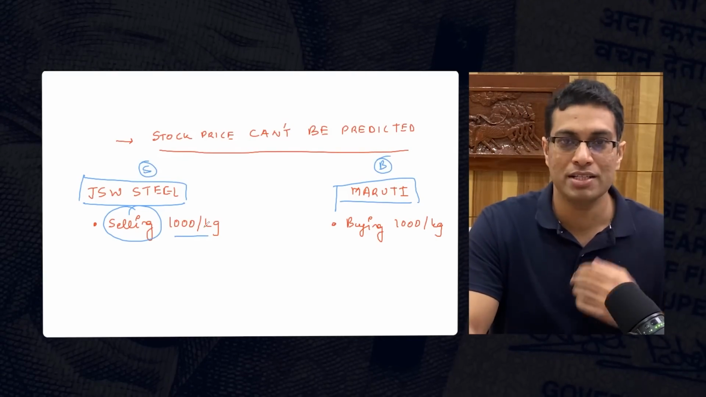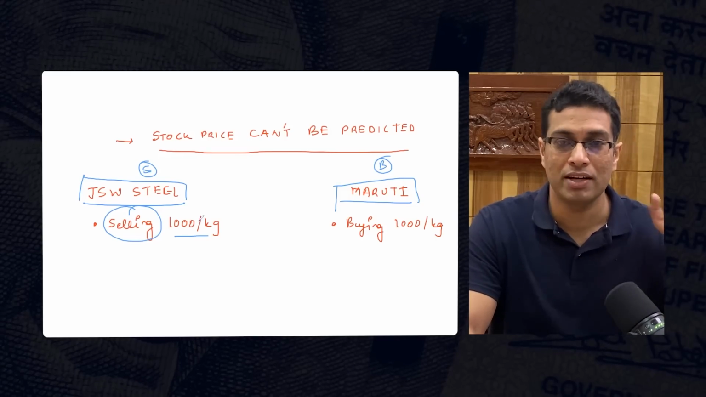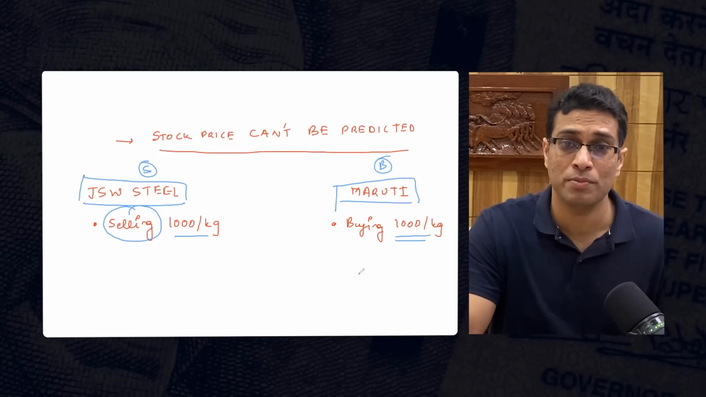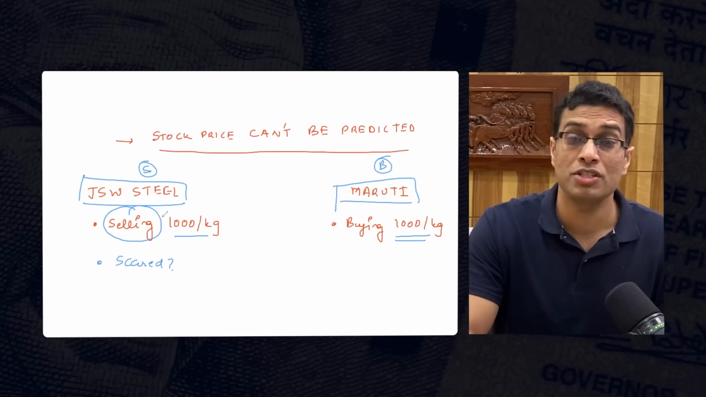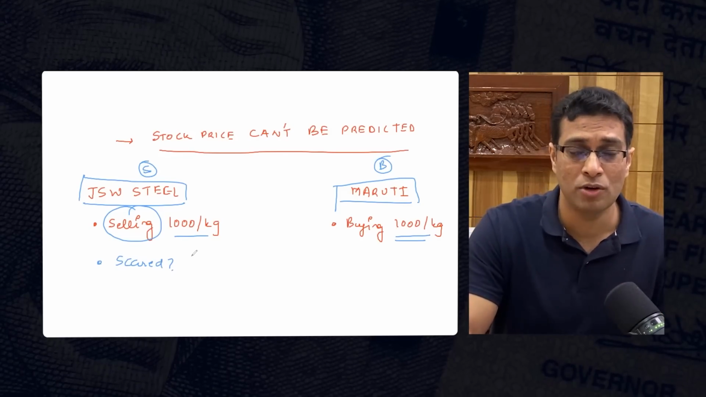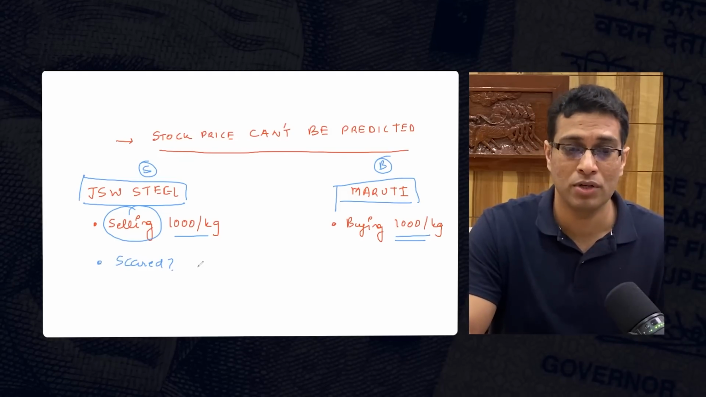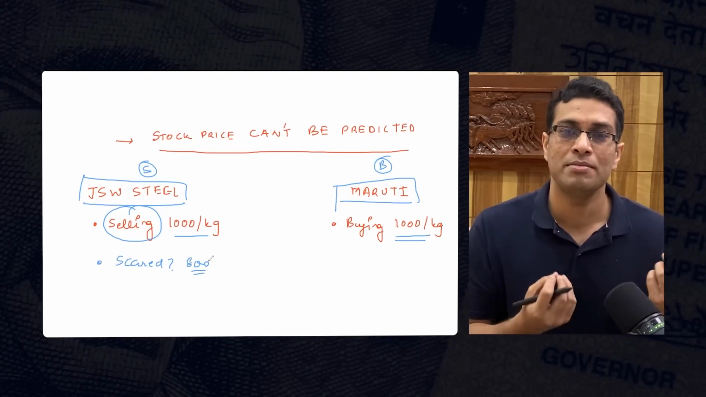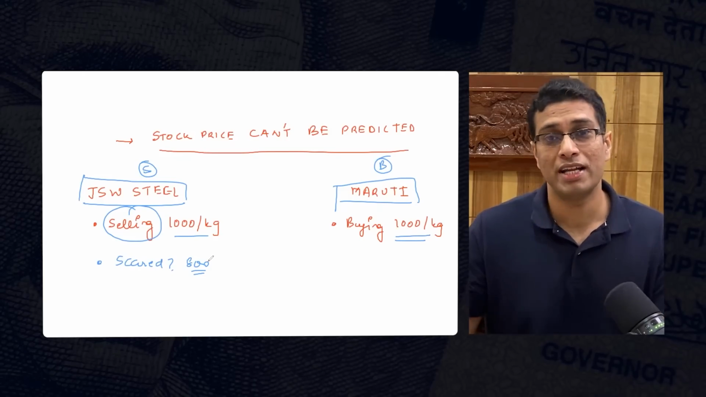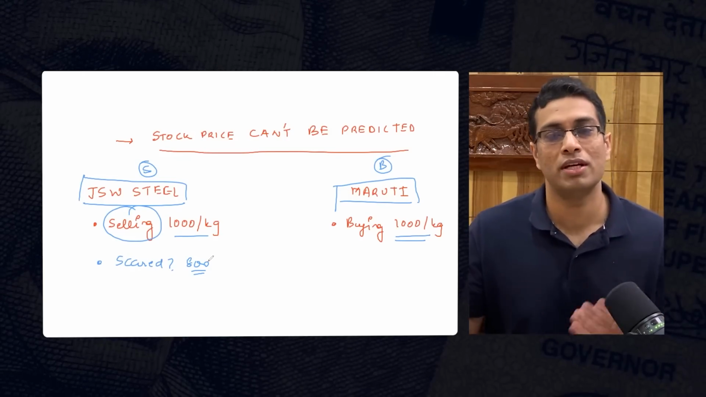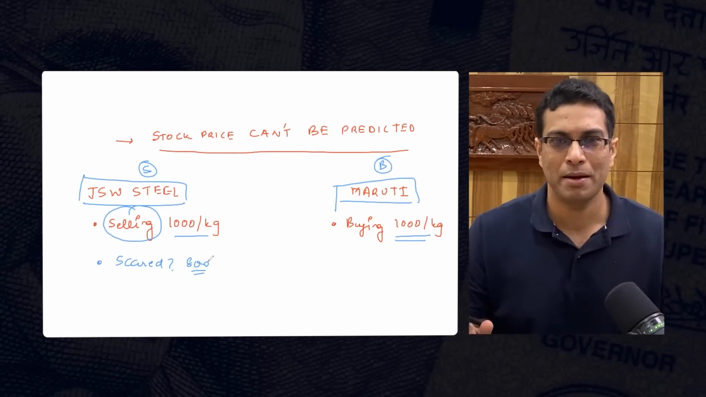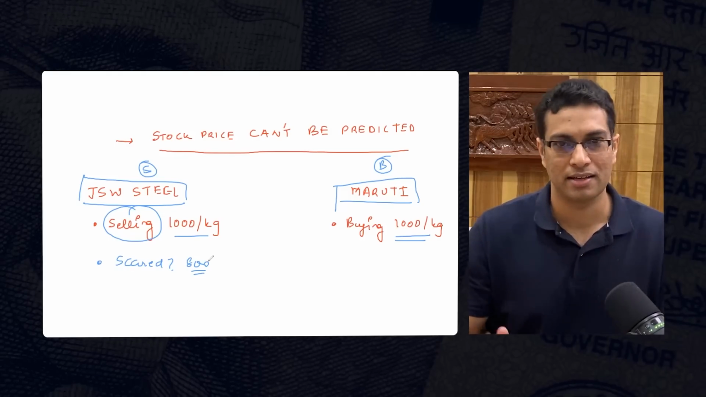Now let's assume that JSW Steel is right now selling steel at 1000 rupees per kg and Maruti is buying steel at 1000 rupees per kg. So what is JSW scared of? It is scared that if tomorrow the steel prices go down, let's say to 800 rupees, then my business will go down because I am selling this stuff at 1000 rupees. If the international steel prices suddenly go down, I will be making a lot of losses. So it might decide not to expand its capacity, build new factories, etc.